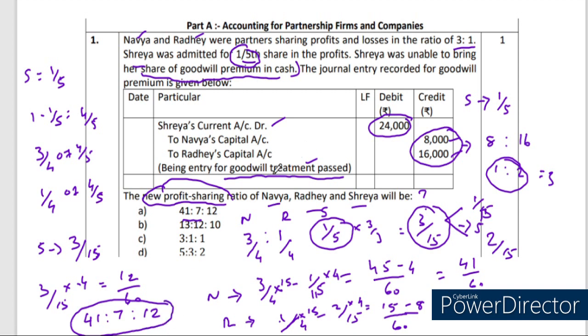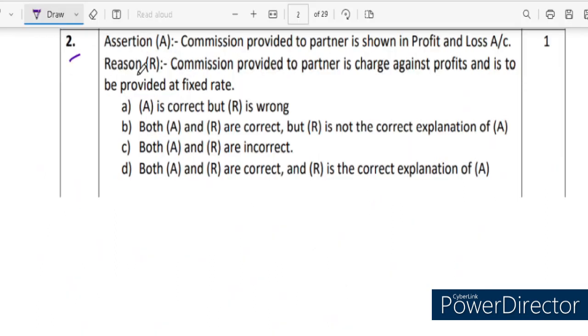In case the treatment has been passed especially for the goodwill, we should go ahead with this method. If you follow the older method, you definitely can't get the right answer. So the right answer is A, 41:7:12.